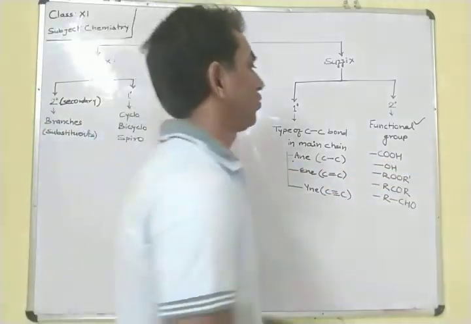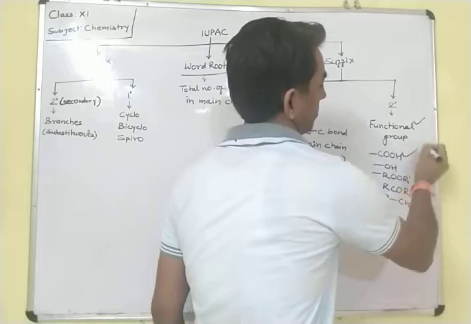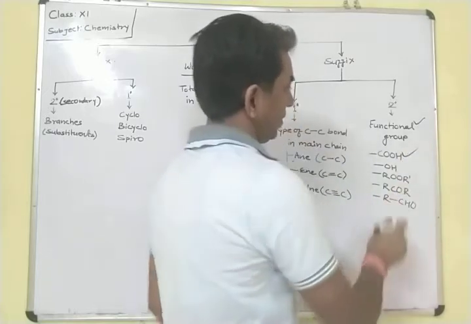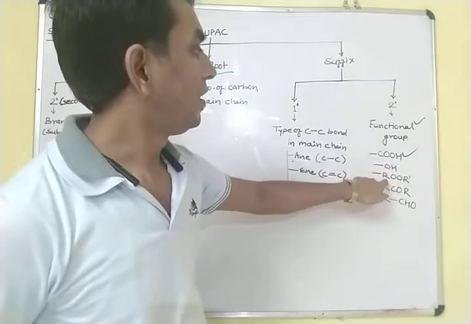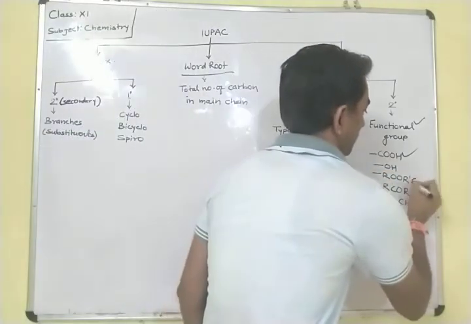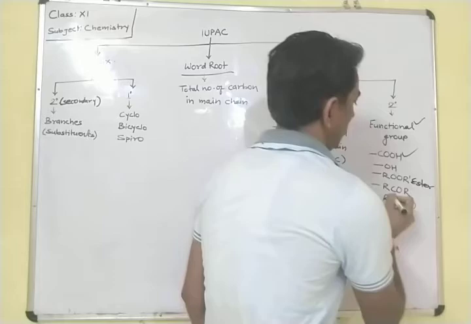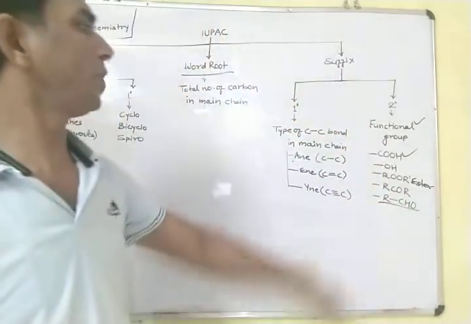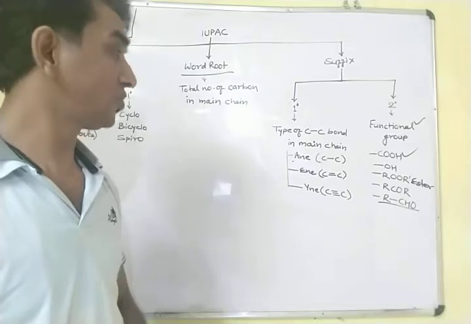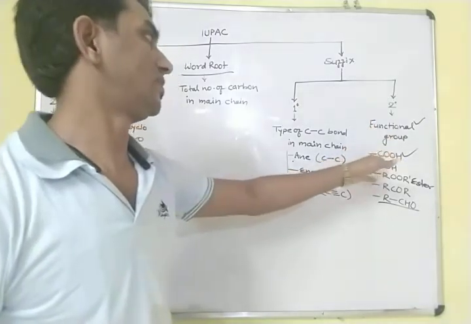So in this functional group we have to read so many functional groups. Suppose here, for example, I have written carboxylic acid, hydroxyl group or alcohol. Here it is ester, this is ketone, aldehyde. Means there are so many functional groups. This we have to learn at last.